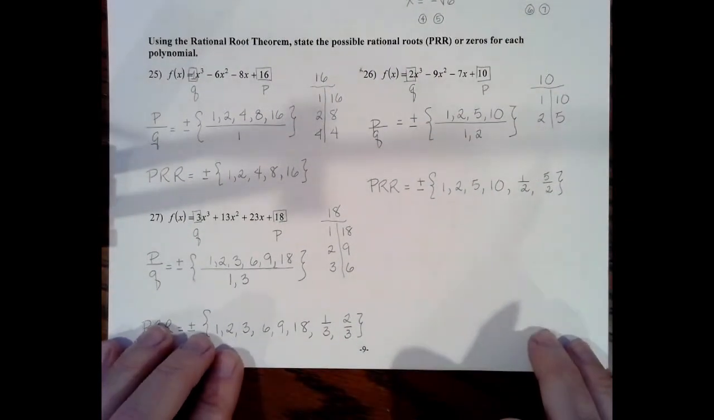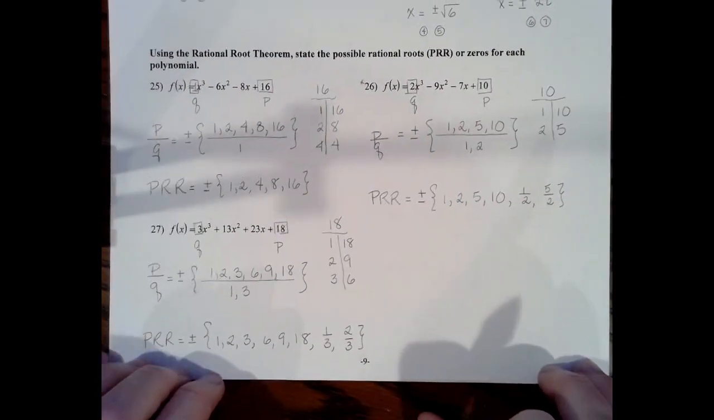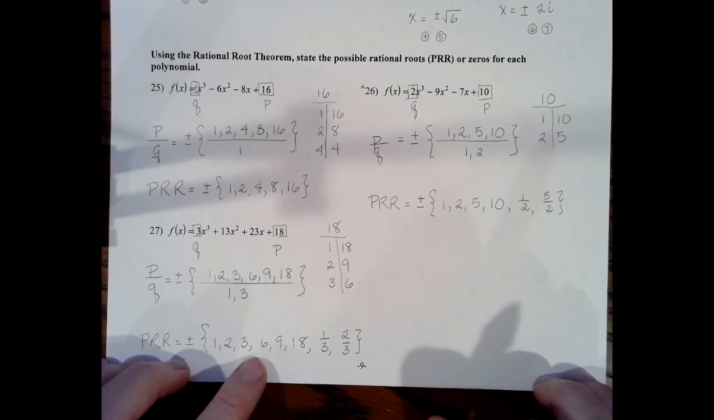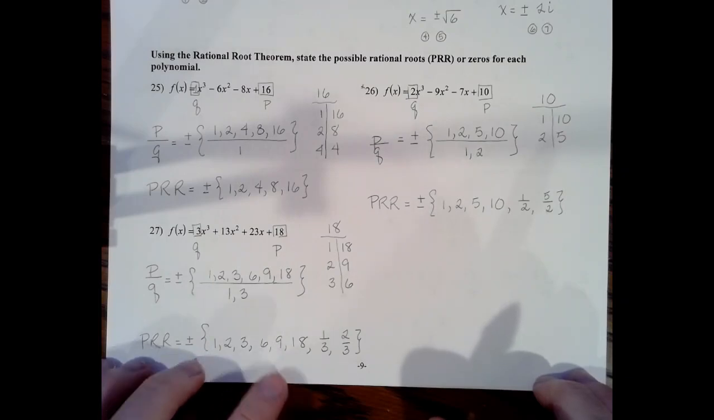Now let's look at, again, a new set of directions, so something else to do. It's use the rational root theorem, state the possible rational roots, PRRs, or use the zeros for each polynomial. So let's look at an example. So I've got f of x equals 2x to the third minus 9x squared minus 7x plus 10.